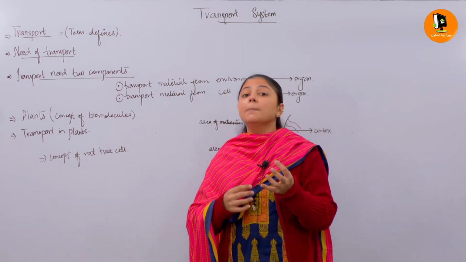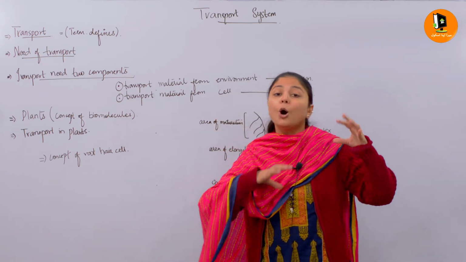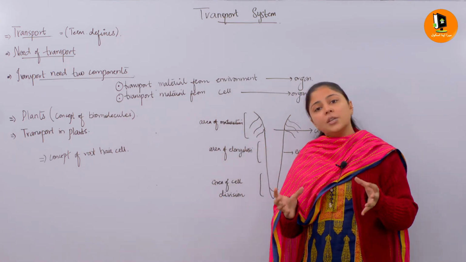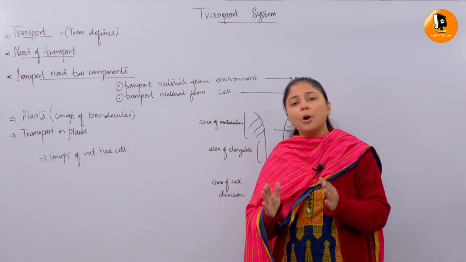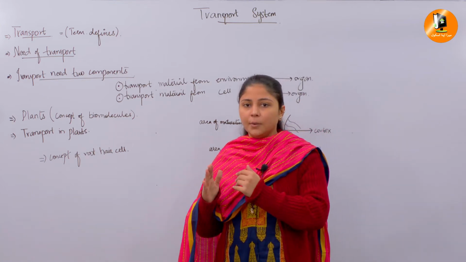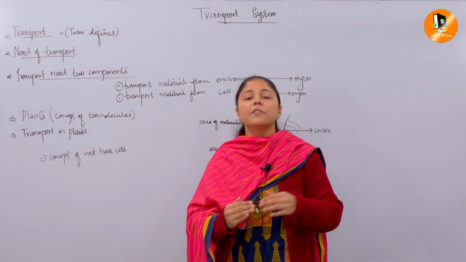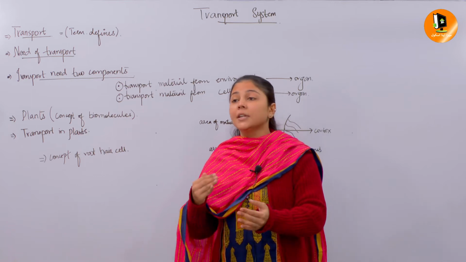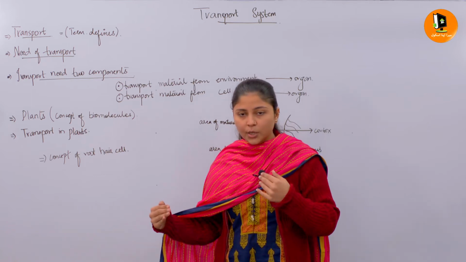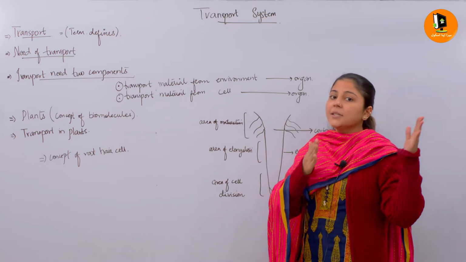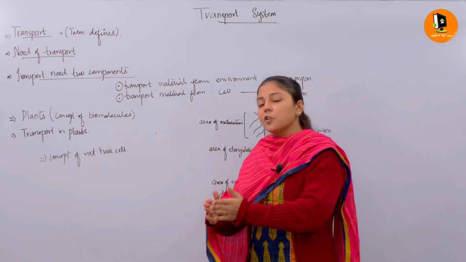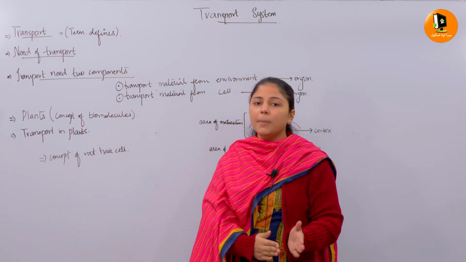But in a multicellular organism, with a complex structure, the organism develops a proper transport system to move material from one part to another, because it has to cover long distances.